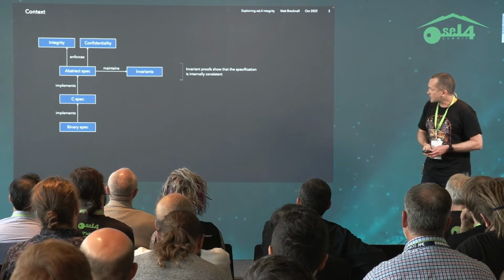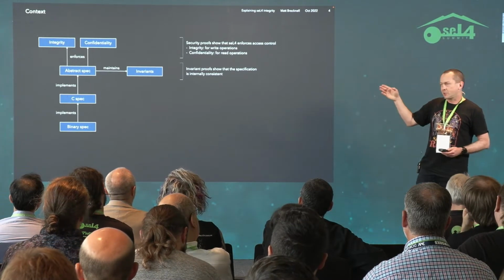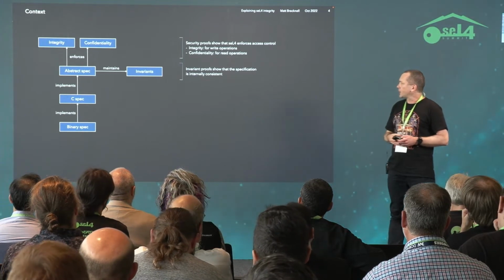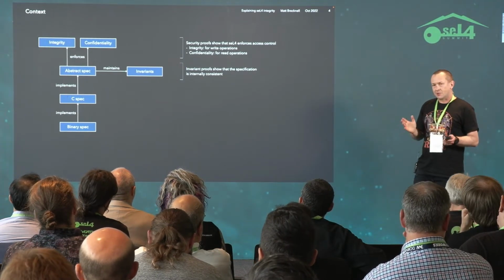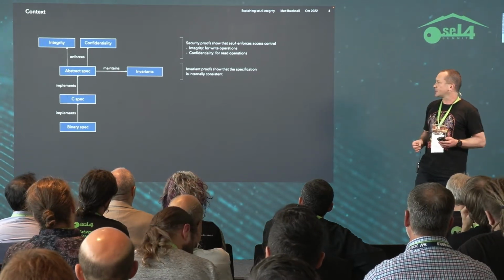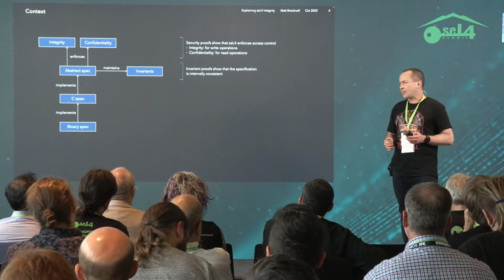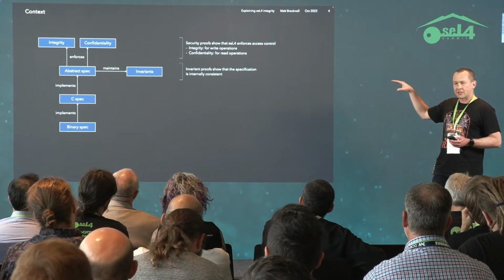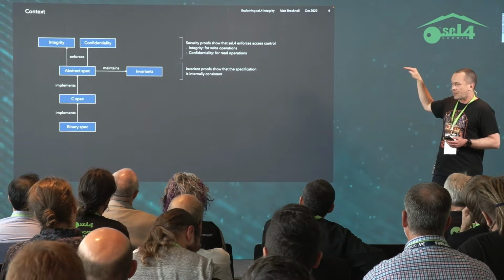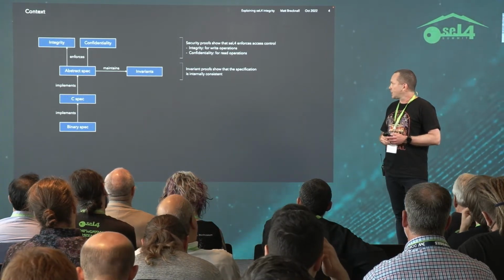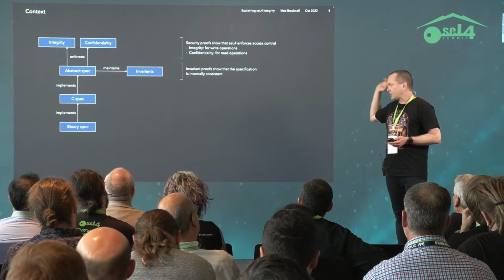This year, I want to talk about the integrity proofs, which is the first of the 2 security proofs. This talk will be a bit different because now the details are less interesting, but the concepts are a bit more weighty. So there are two lots of security proofs. Integrity talks about access control for write operations, and confidentiality is about read operations. It's a little bit crude, but it's good enough.